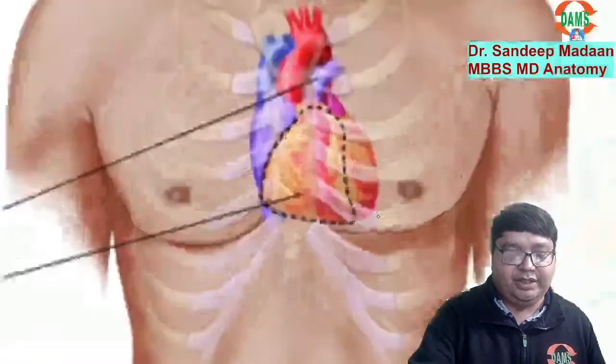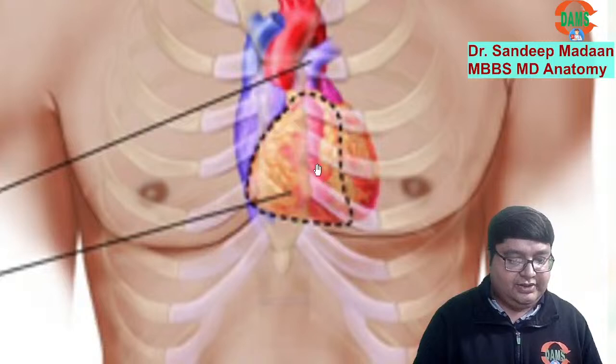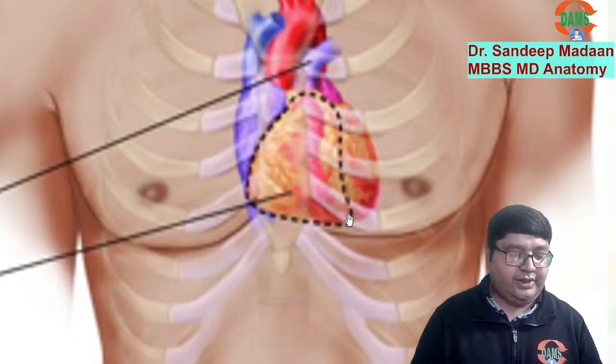Now you can appreciate. Let me zoom in. Can you see the outline of the sternum? And just parasternal on this aspect we have the right ventricle. On this side also right ventricle. Too much left towards the apex will become the left ventricle.